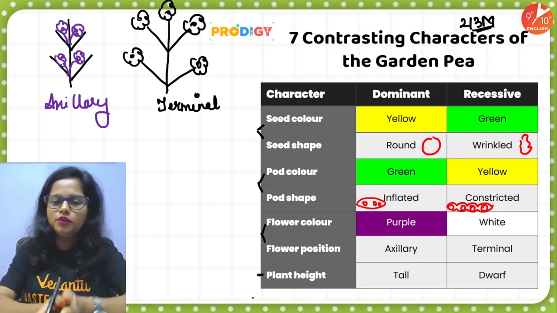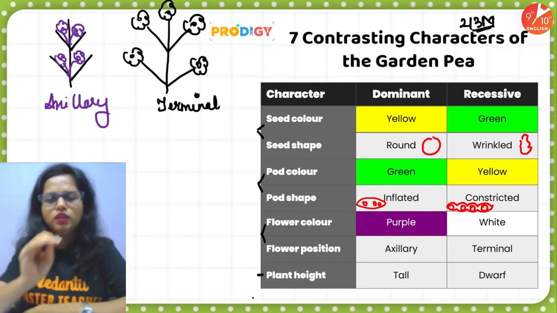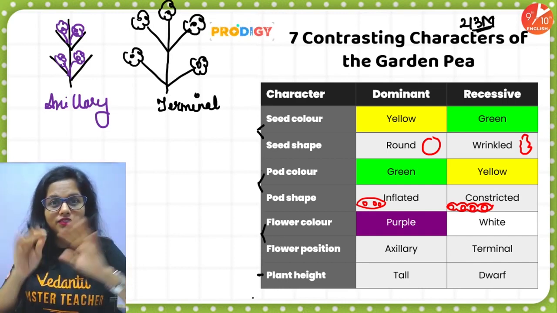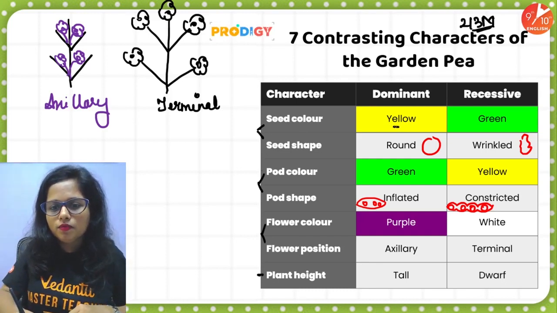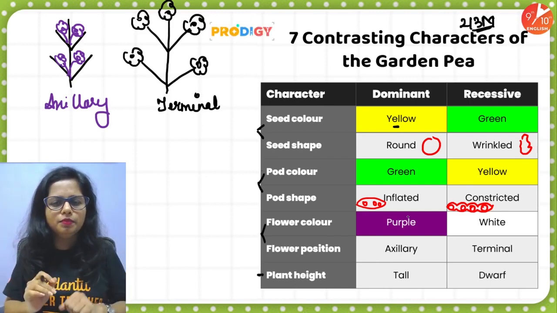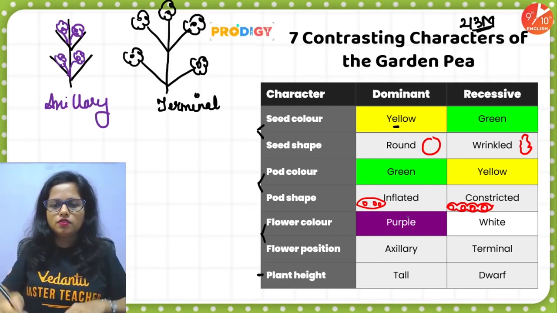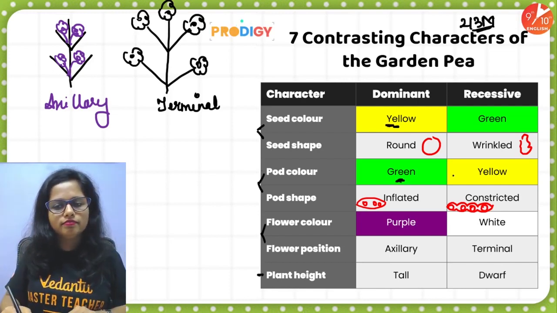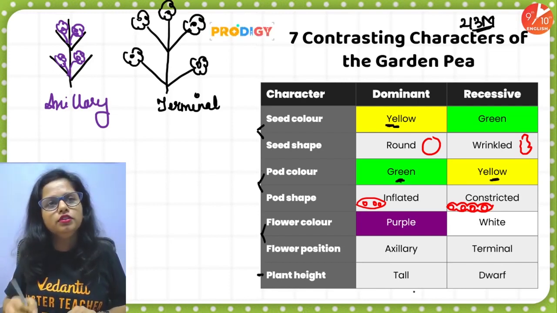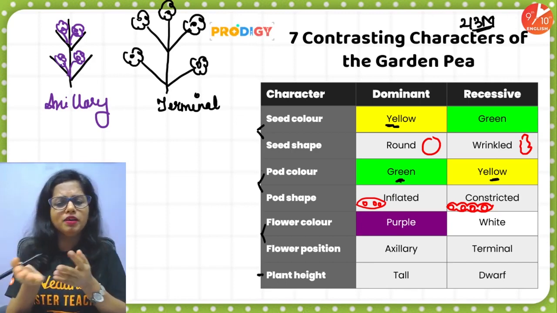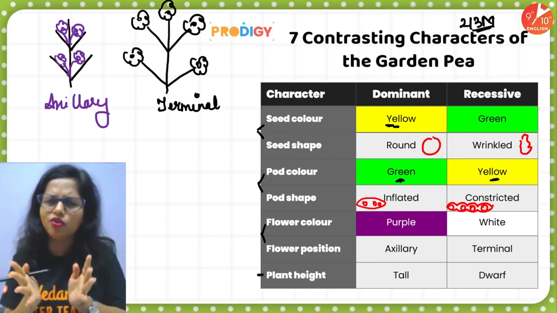So this way you can remember the 7 pairs. And then the contrasting characters, you begin with the favorite color. Yellow, yellow, dirty fellow. So the seed color can be yellow or green. Seed shape can be round or wrinkled. Very simple. Now here you have to reverse. If first you wrote yellow, here you need to write green. And then in front of green you have to write of course yellow. And other characters, inflated, constricted, purple, white, axillary, terminal, tall and dwarf, these are all easy.